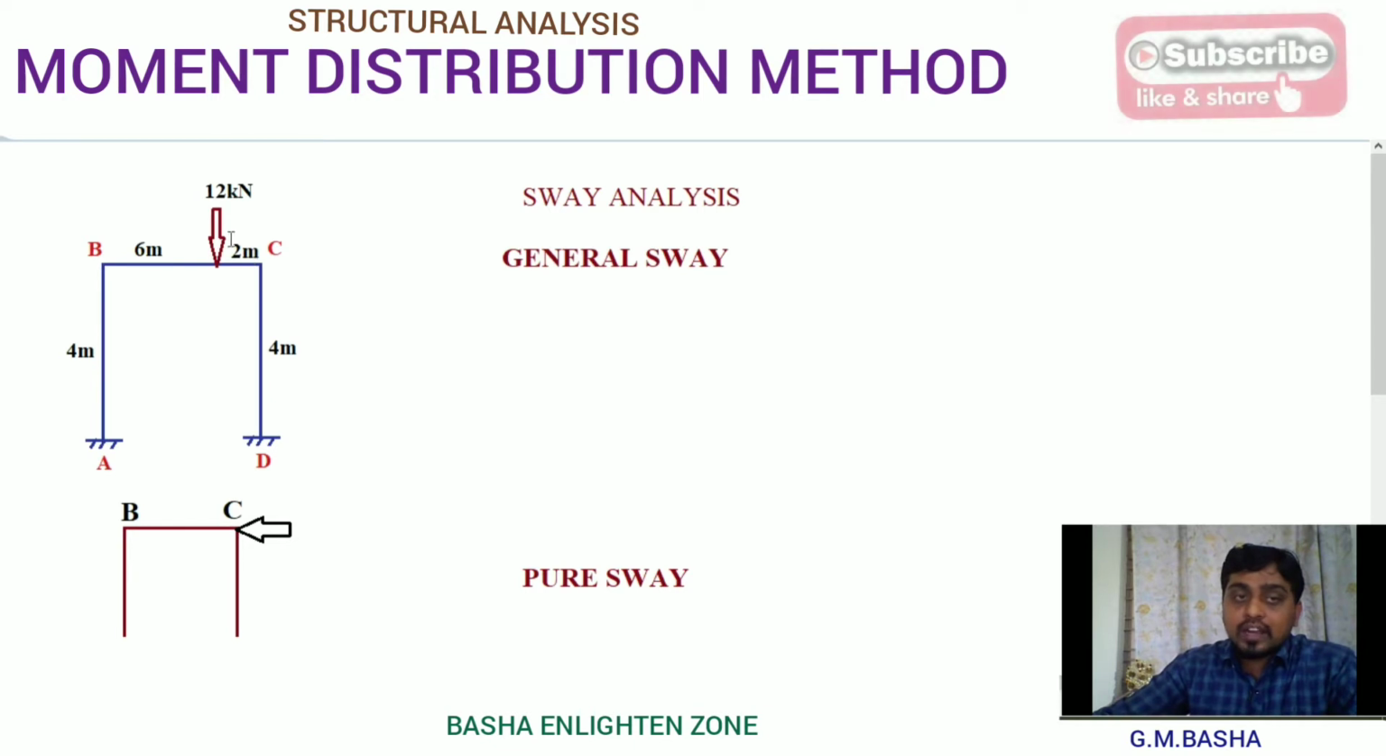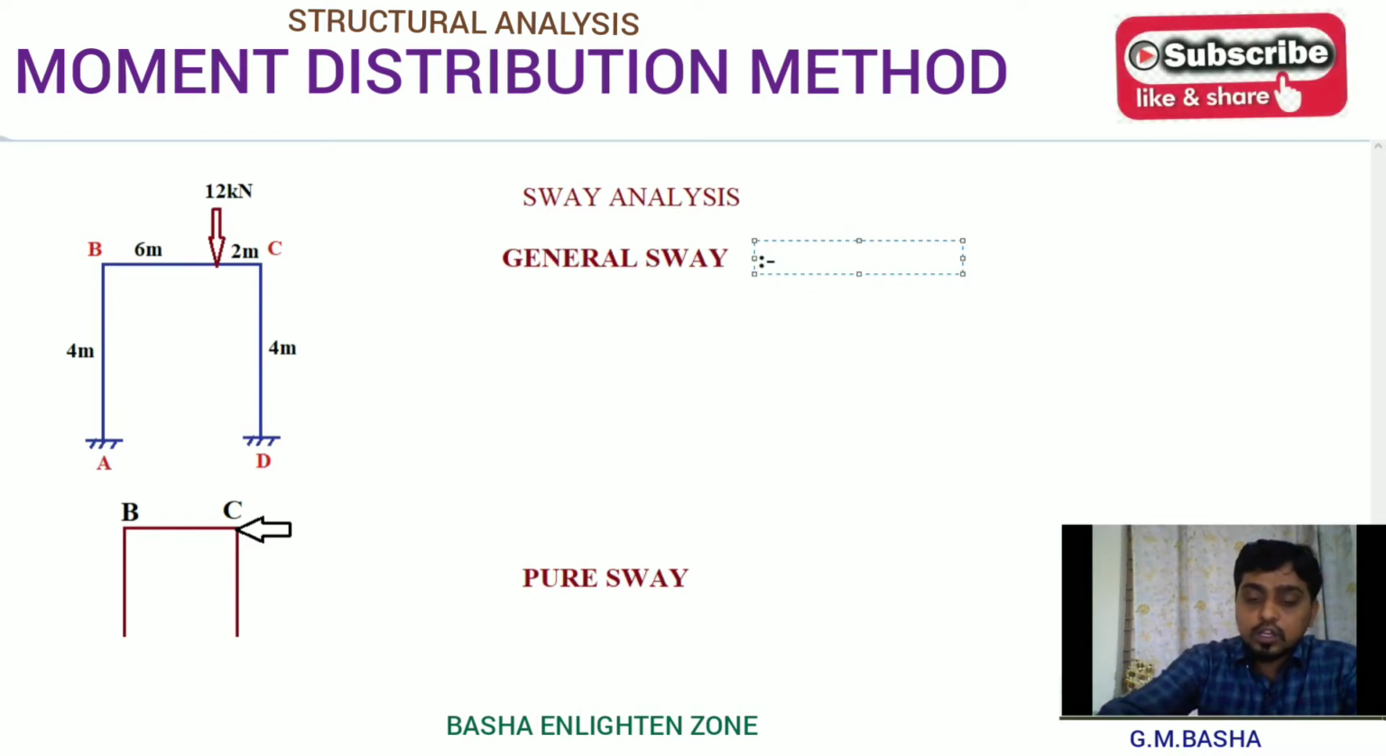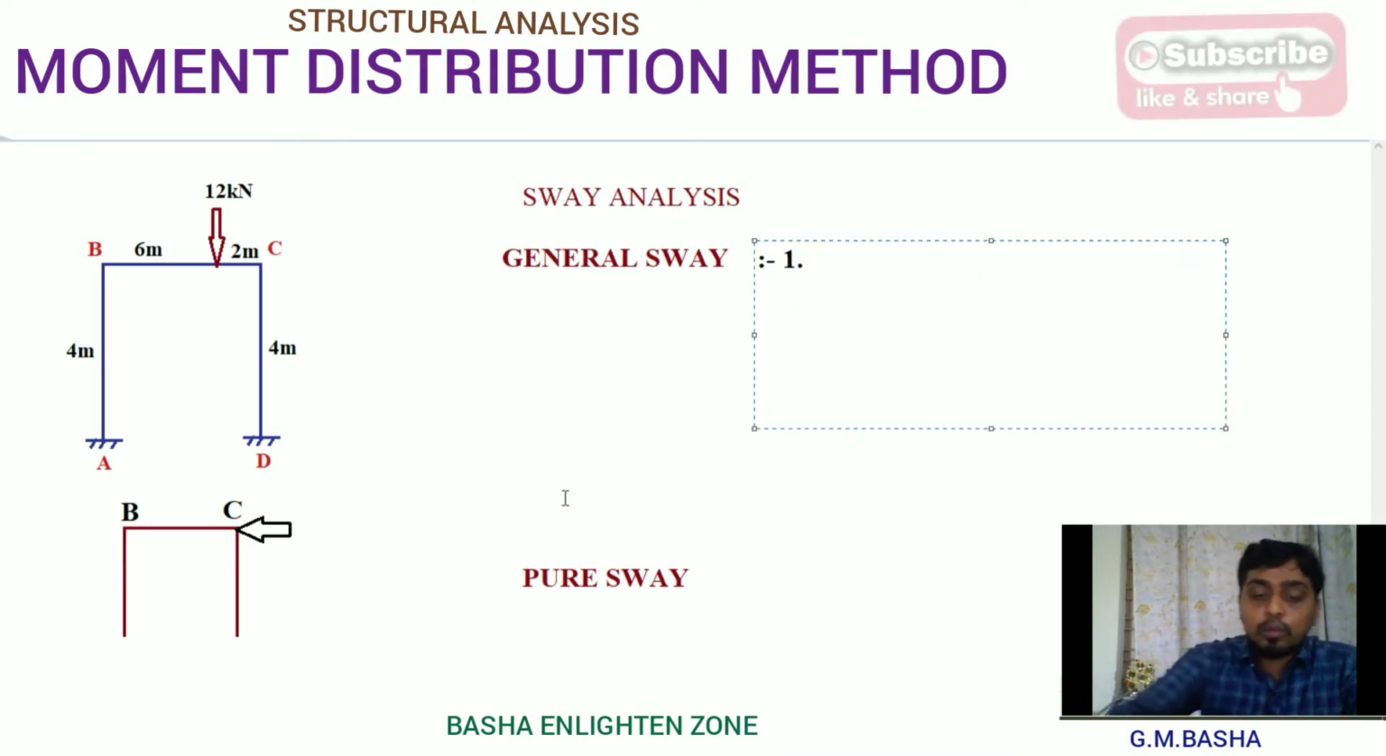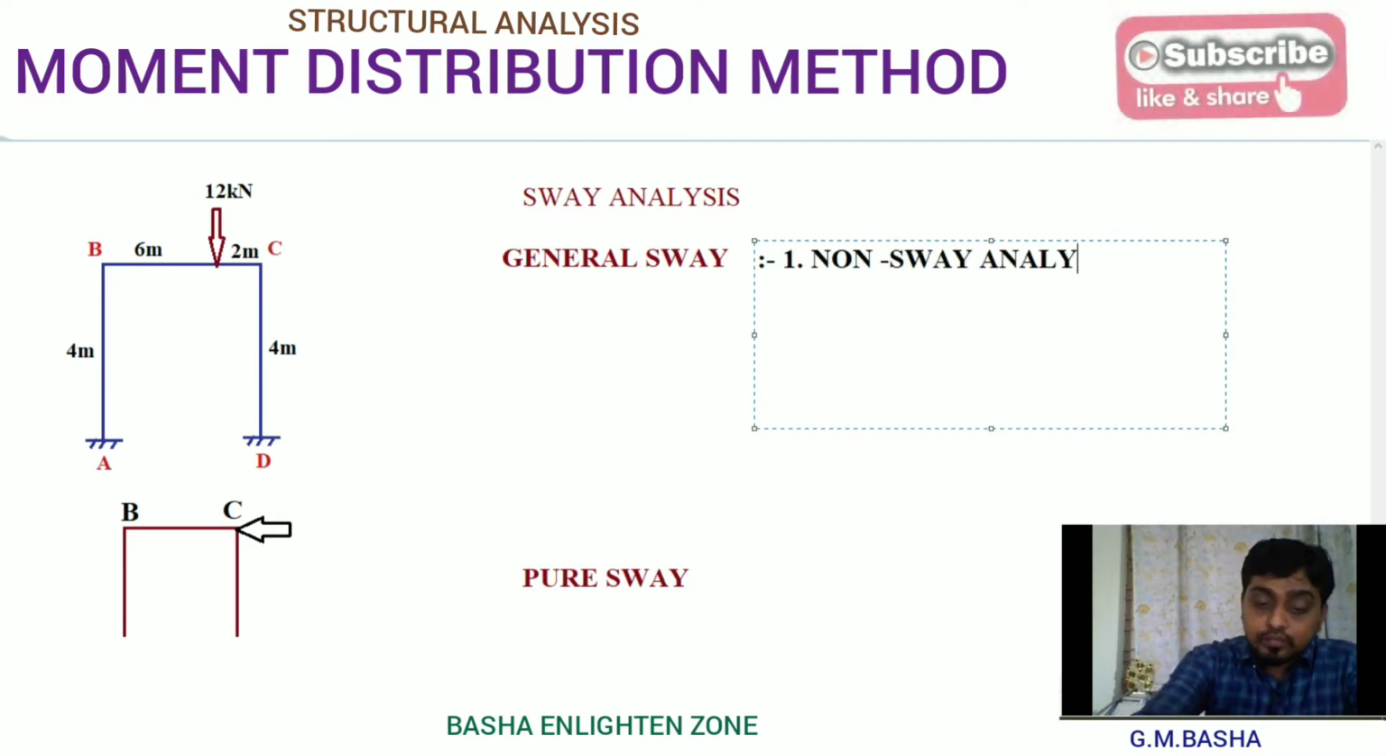But whenever the loading condition is given in an unsymmetrical manner, the type of frames will come under the general sway analysis. So what is the procedure for general sway analysis? For general sway analysis, you can carry out the problem in two steps. The first step is non-sway analysis. So solve the entire problem by using non-sway analysis. Already while solving the non-sway analysis problem, I showed this model.